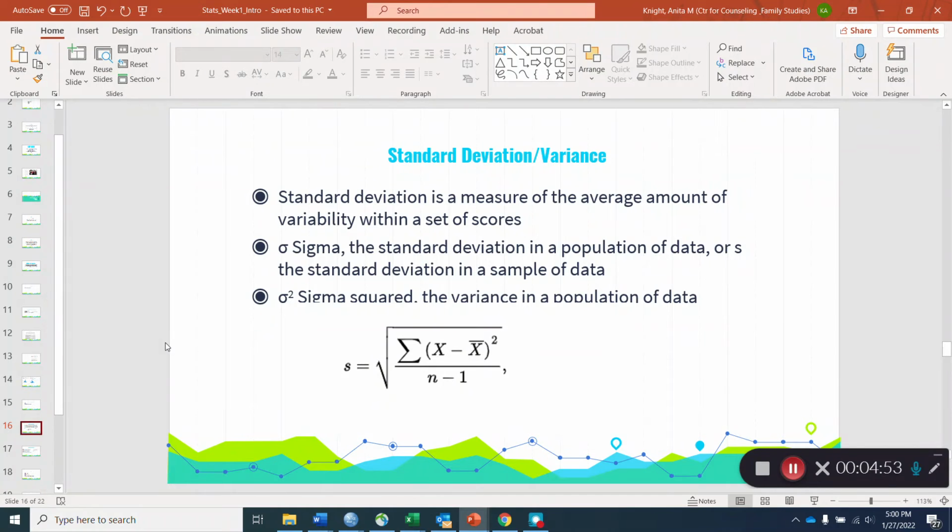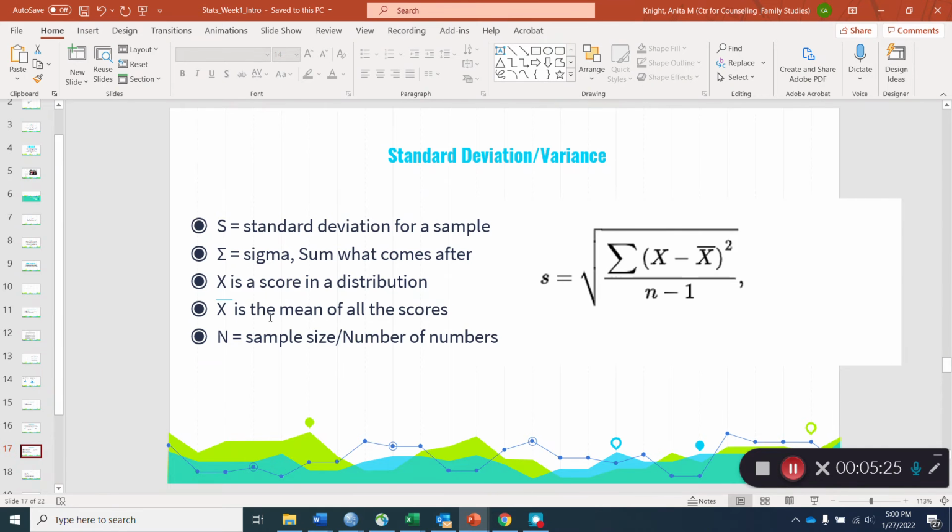So chances are when you're doing research, you won't have to be using this equation to calculate it by hand, but it's great to understand what the standard deviation means in terms of the measure of average amount of variability within a set of scores, and the distance from the mean. Sigma here is the standard deviation in a population of data, or S, the standard deviation in a sample of data. And sigma squared is the variance in a population of data.